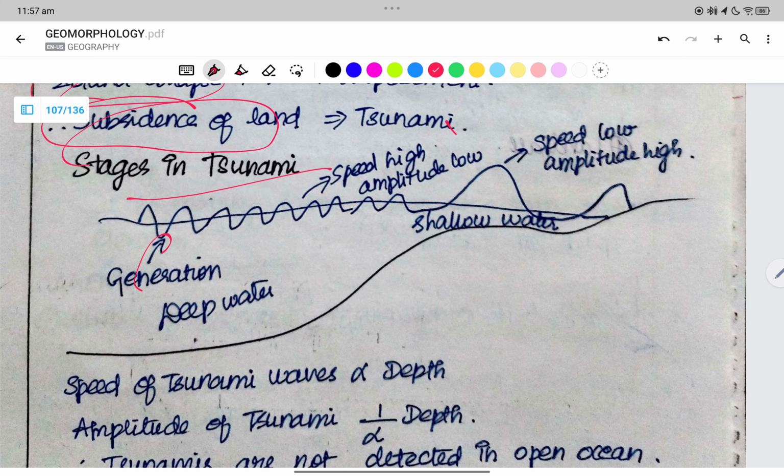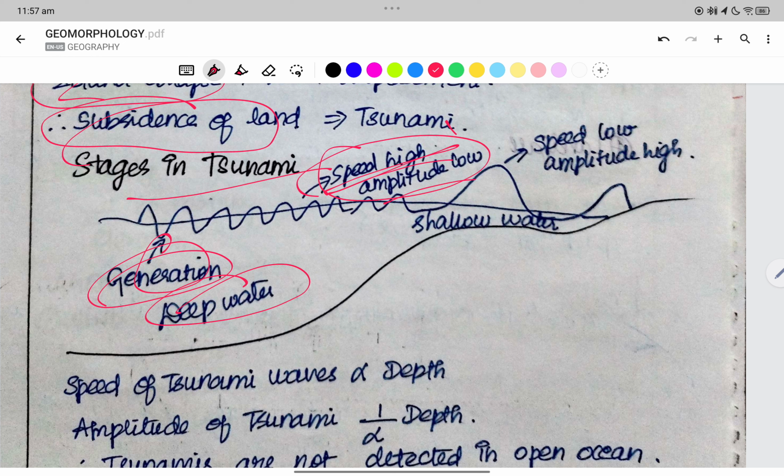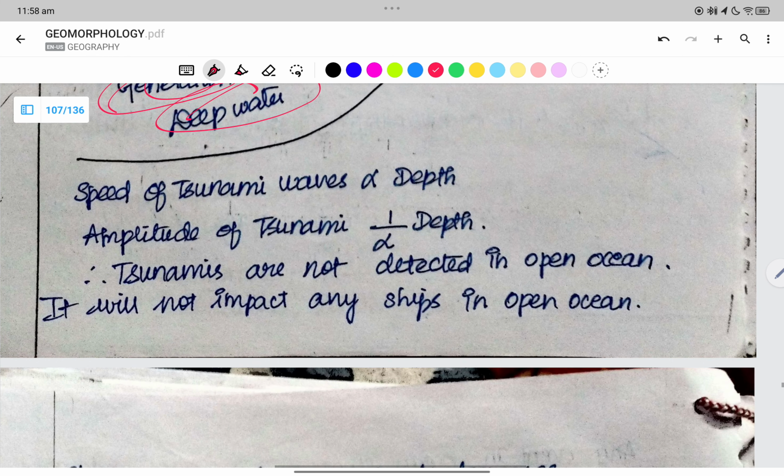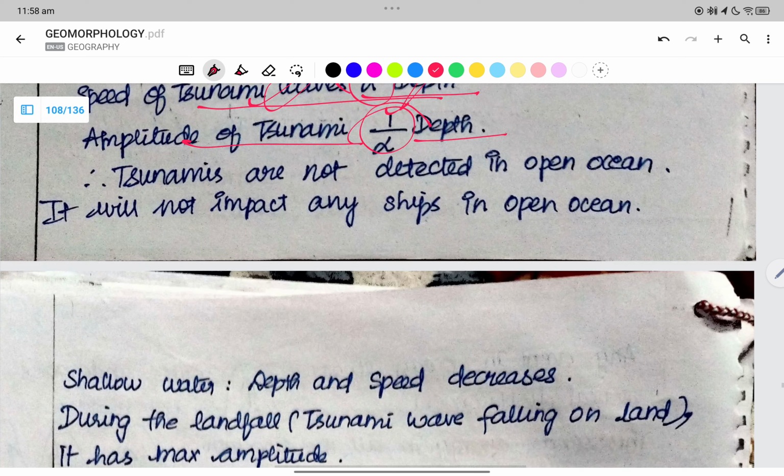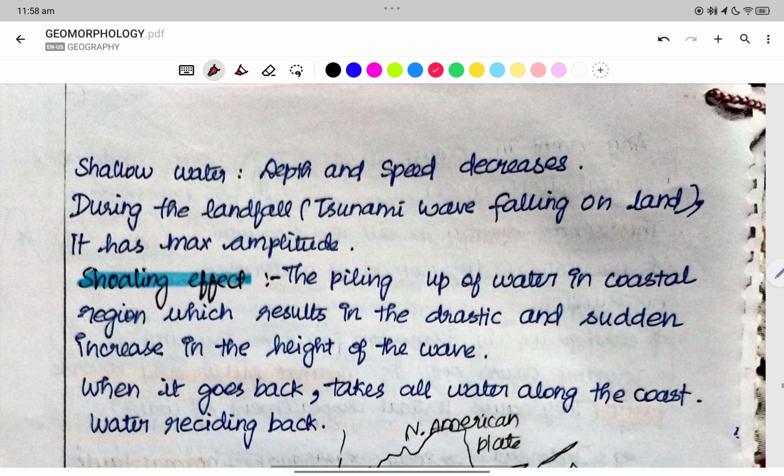Stages in the tsunami. In deep water, during generation, the speed is high and the amplitude is low. In the shallow water, the speed is low, therefore water accumulates and the amplitude is high. The speed of the tsunami is directly proportional to the depth: the speed is high when the depth is high, and low when the depth is low. Amplitude is inversely proportional to the depth. Therefore, tsunamis are not detected in open oceans and will not impact ships in the oceans. In the shallow water, the depth and the speed decrease.